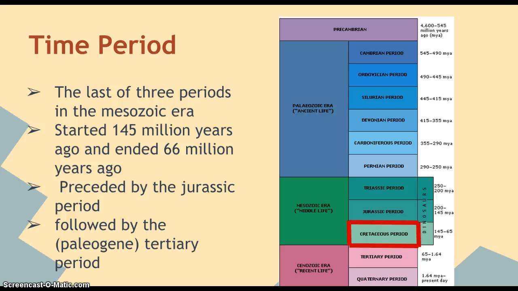The Cretaceous time period is part of the last three periods in the Mesozoic era. It started about 145 million years ago and ended 66 million years ago. It was preceded by the Jurassic period and followed by the Tertiary period.